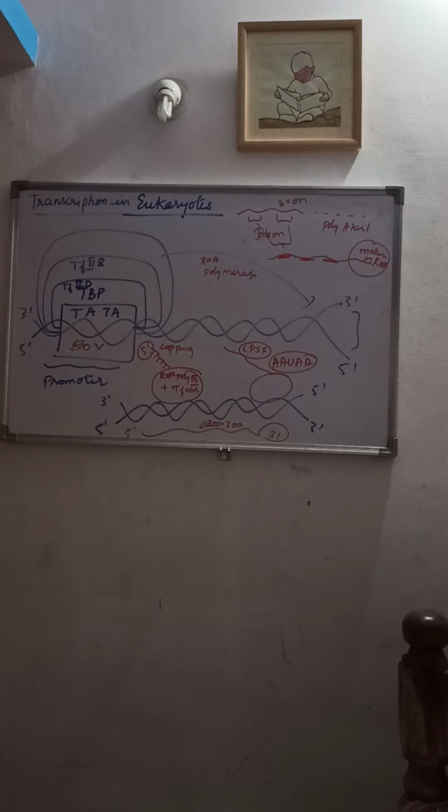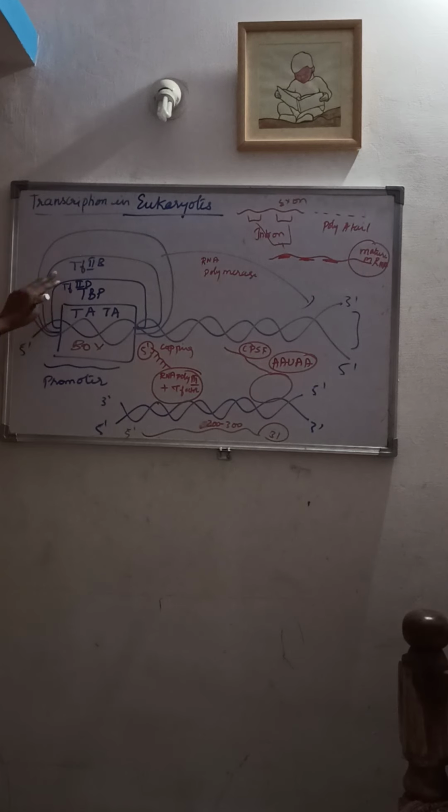So the TATA box has a subunit called TBP, which stands for TATA binding protein. This is the TFIID transcription factor, which will attach to the TATA box of the promoter region with its subunit TBP.